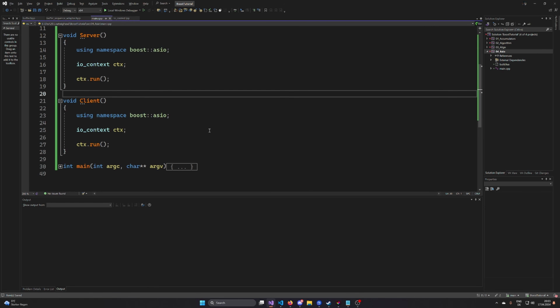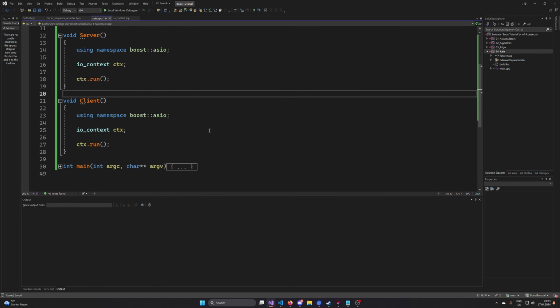Now the nice thing about Asio and why it's so flexible is that you can actually call run from threads and also from multiple threads. So if you want to multi-thread your application that runs on Asio, you can just spawn as many threads as you want. Of course, it should be sensible and reflect the platform. So if you have an 8-core machine, maybe just spawn 8 threads, and in each thread you can call the context.run function from the same context. Just create one context, create all your states of the application, then create your number of threads, and then call run multiple times on it.